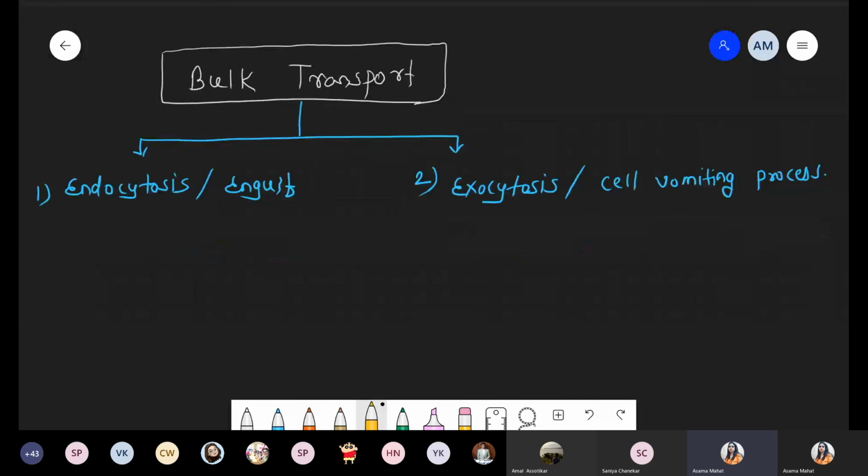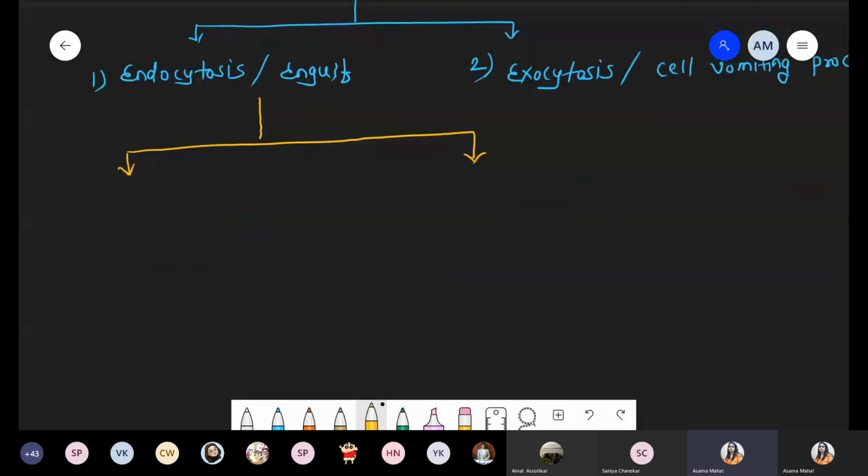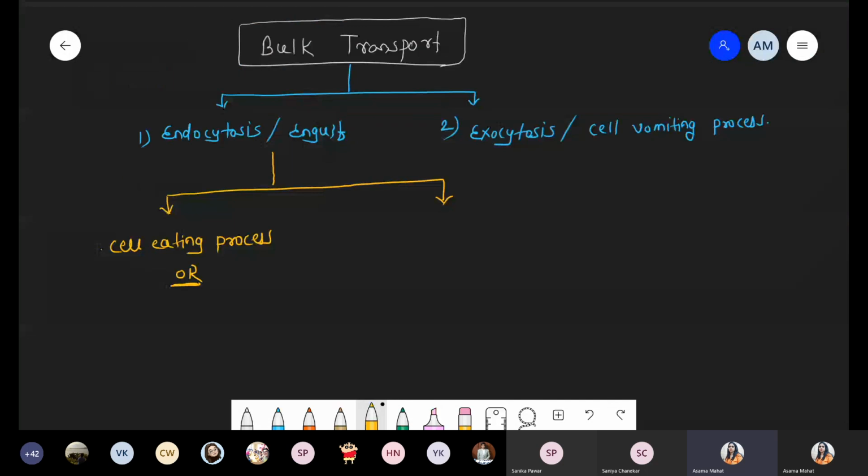Now when we are talking about the endocytosis process, it is divided into two types. Number one, cell eating process. Ma'am, please scroll up a bit. Cell eating process, and that cell eating process is simply called phagocytosis.